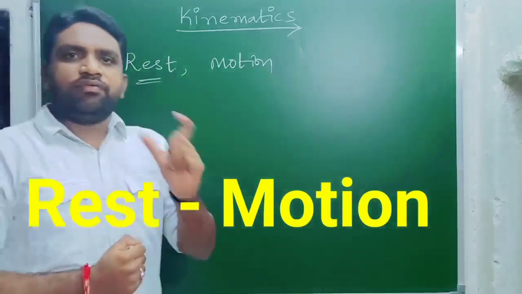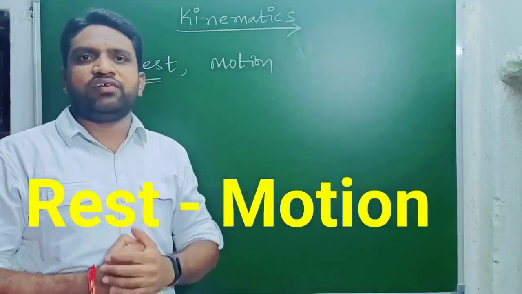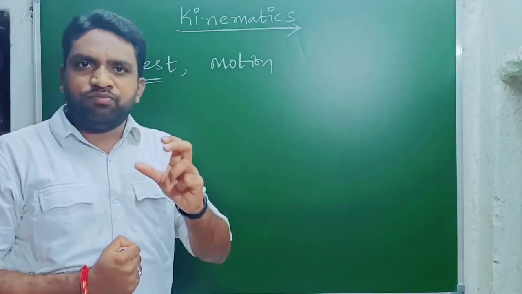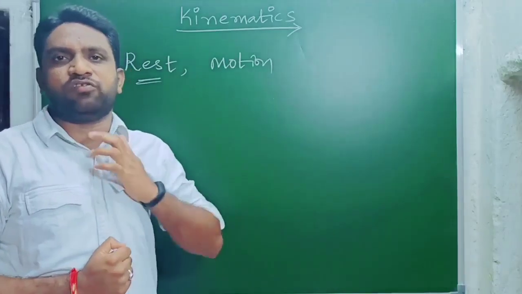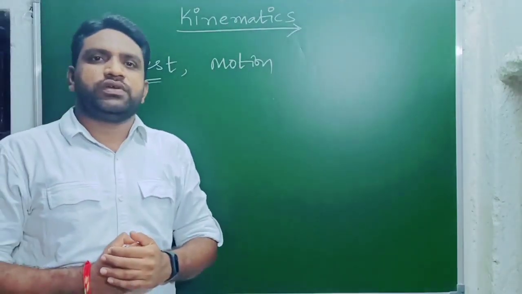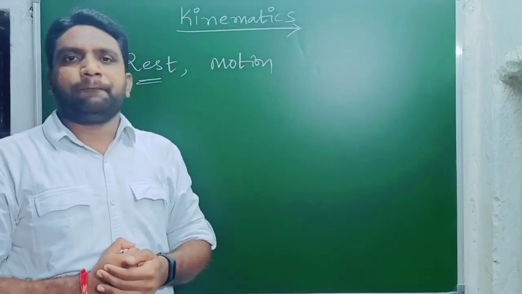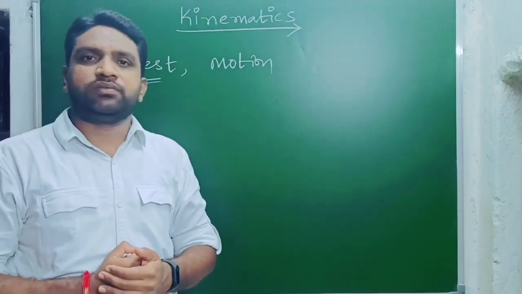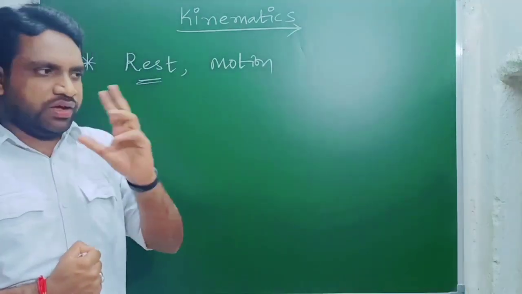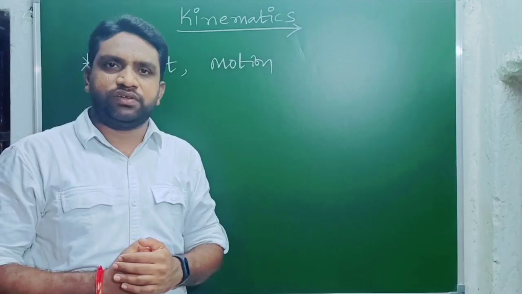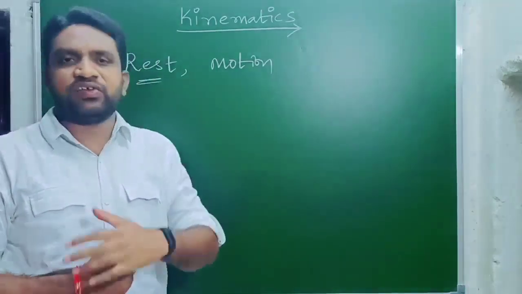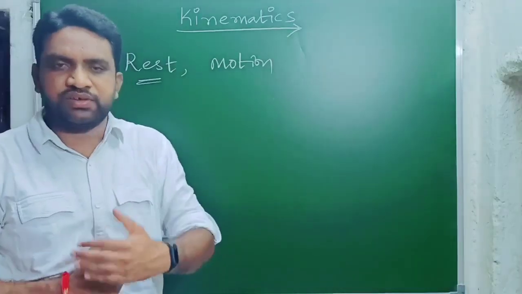If an object does not change its position with respect to the observer, then it is said to be in rest position. For example, we are all on the surface of the Earth. With respect to us, Earth is stationary, not moving. That means Earth is in rest position.